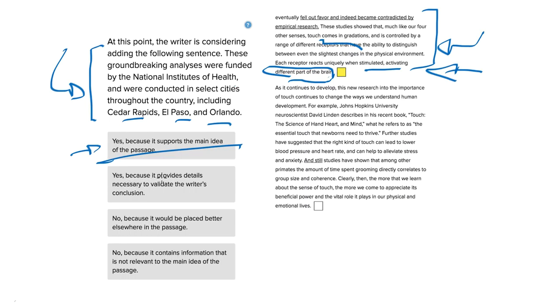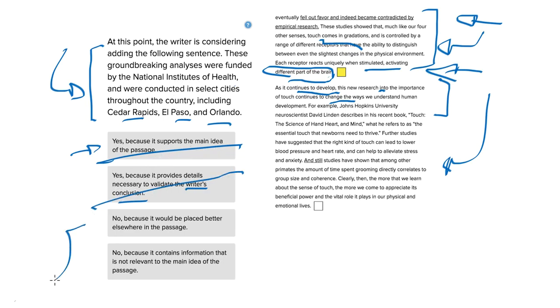Answer choice B says, yes, because it provides details necessary to validate the writer's conclusion. Well, the conclusion of the writer, at least in this paragraph, would be the same thing as the main idea. And if you refer to the conclusion of the entire passage, all it says is that as research continues to develop, the research into the importance of touch continues to change the ways we understand human development. But this sentence telling you where the research was conducted doesn't show any evidence that that is changing our understanding. So we can cross that one out too. Left with C and D.